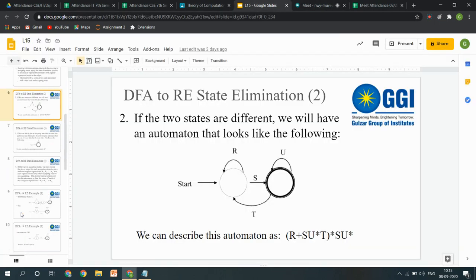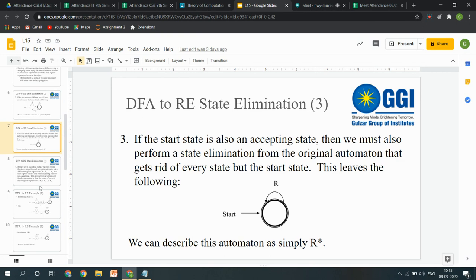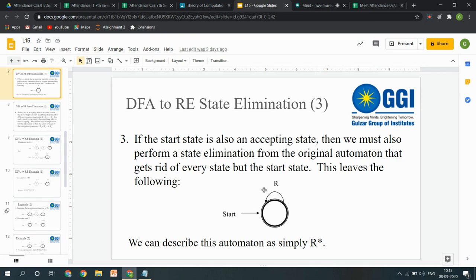Okay, so if I'm talking about this, then it means only R occurrences are there, and any type of occurrences of R could be possible. So either it can occur 0 times, 1 time, 2 times, or n number of times. So R star is there.